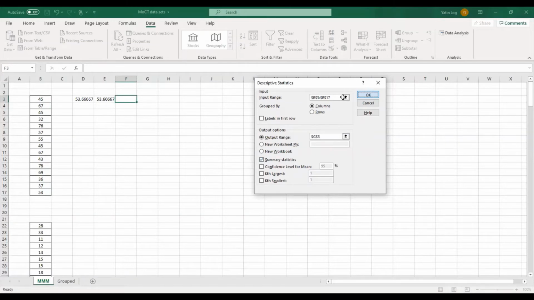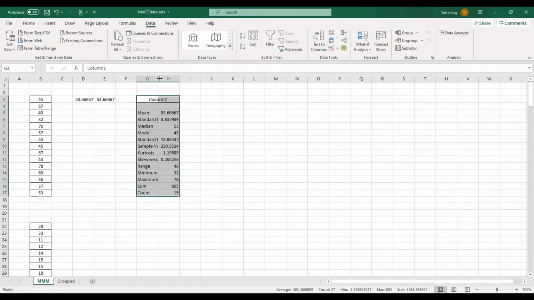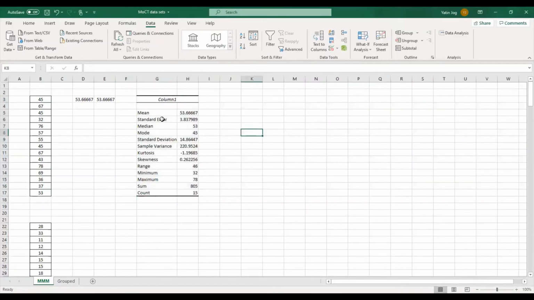If I click on OK, what I get is all the descriptive analysis details, like what is the mean, the standard error, the median, the mode, the standard deviation, the variance, kurtosis, skewness, range, minimum, maximum, sum, count, all details about my data set. If you look at the mean value, we are getting the same mean value, 53.6667.